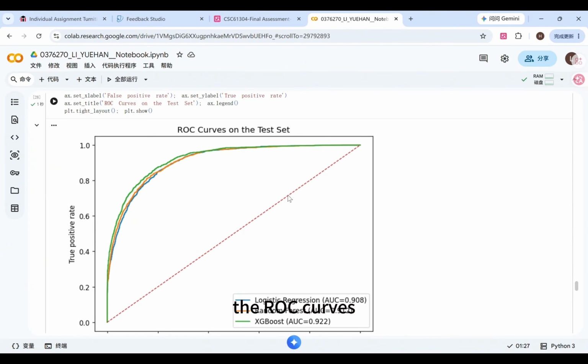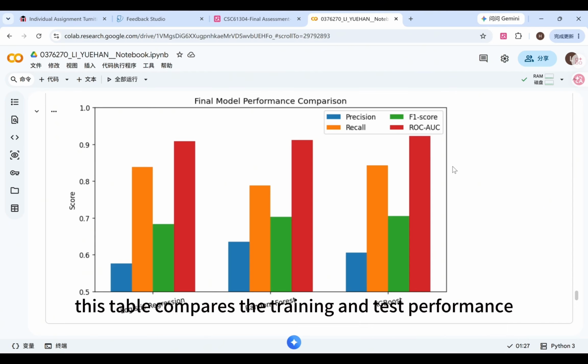The ROC curve compares the ranking ability of the three models across different thresholds. All three models perform clearly above the random baseline. XGBoost achieves the highest ROC-AUC at approximately 0.922.